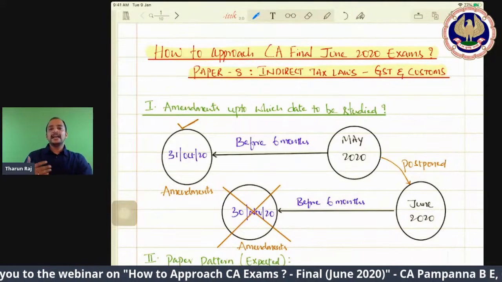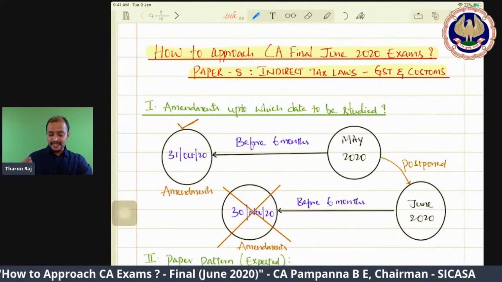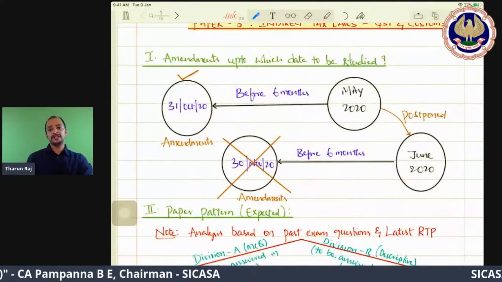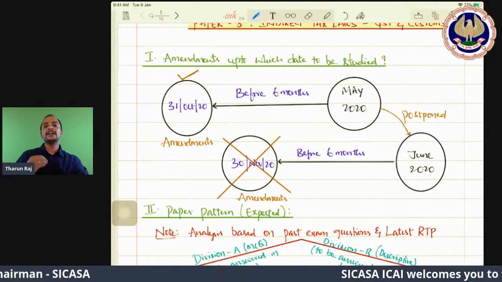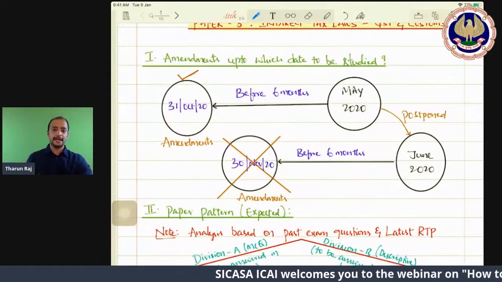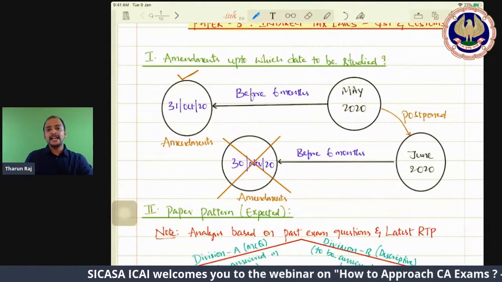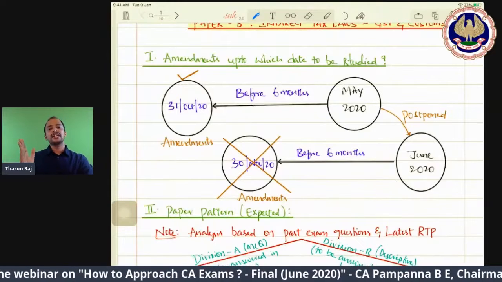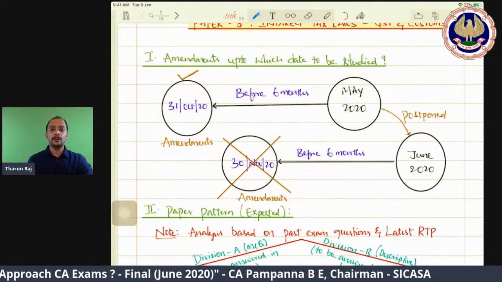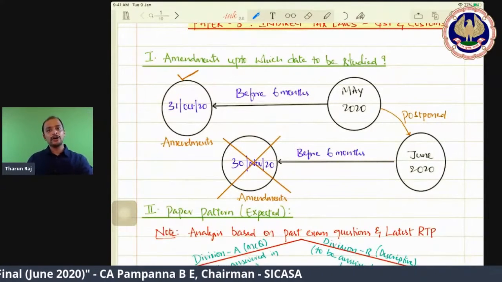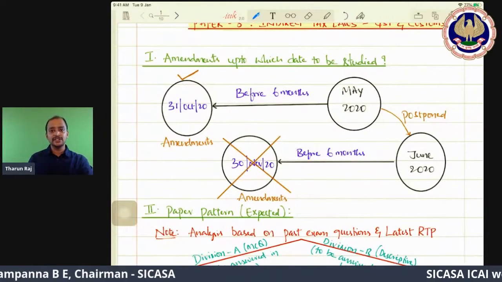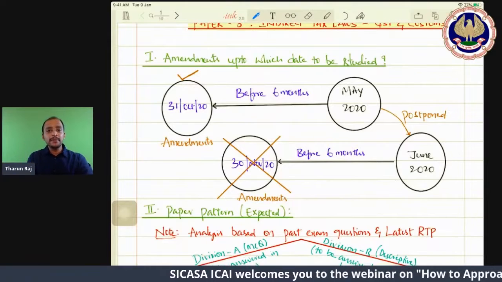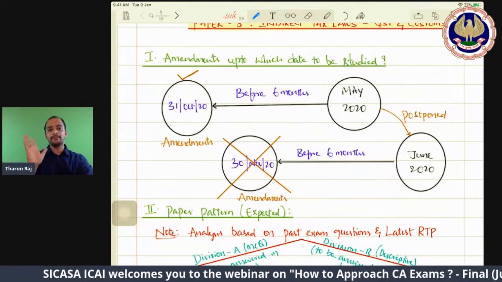And first of all, the first aspect which I wanted to cover is what all the amendments are that are applicable for your June 2020 exam. For any indirect tax exam, we need to check for the amendments by way of Finance Act or by way of notifications, circulars, orders, etc., 6 months prior to the exam month.